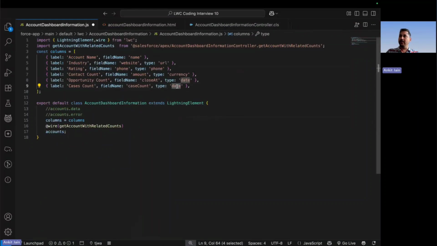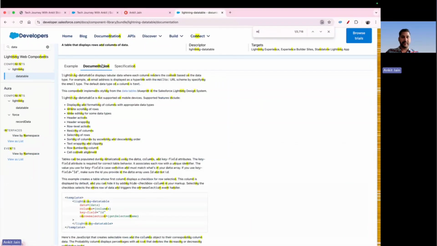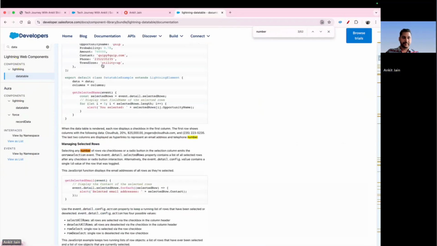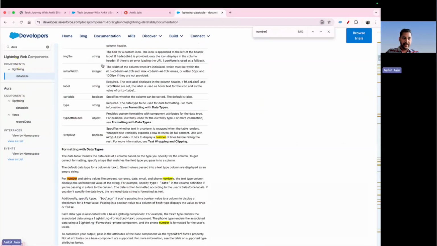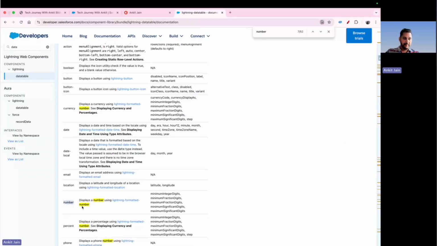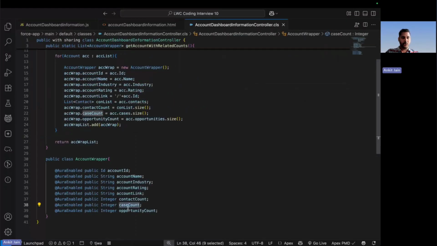And the type for an integer for the data table is always number. You can always go and check the documentation. As I already know, it's number. That's why I'm directly putting it up here. But if you search for number, you will get the idea. For numbers, you should use the data type number. Whenever you have to display a number, you can use the data type as number. Same thing we will do for the opportunity count.